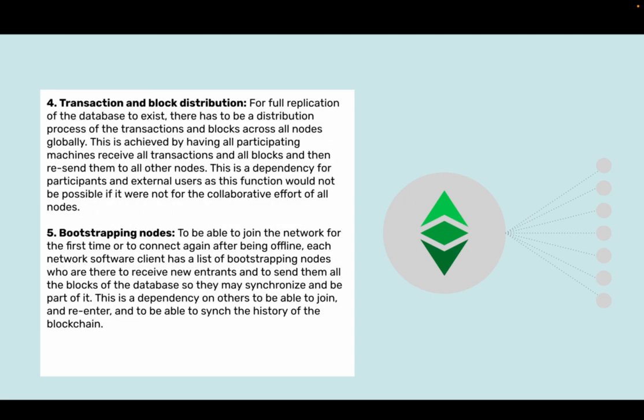4. Transaction and block distribution. For full replication of the database to exist, there has to be a distribution process of the transactions and blocks across all nodes globally. This is achieved by having all participating machines receive all transactions and all blocks and then resend them to all other nodes. This is a dependency for participants and external users, as this function would not be possible if it were not for the collaborative effort of all nodes.